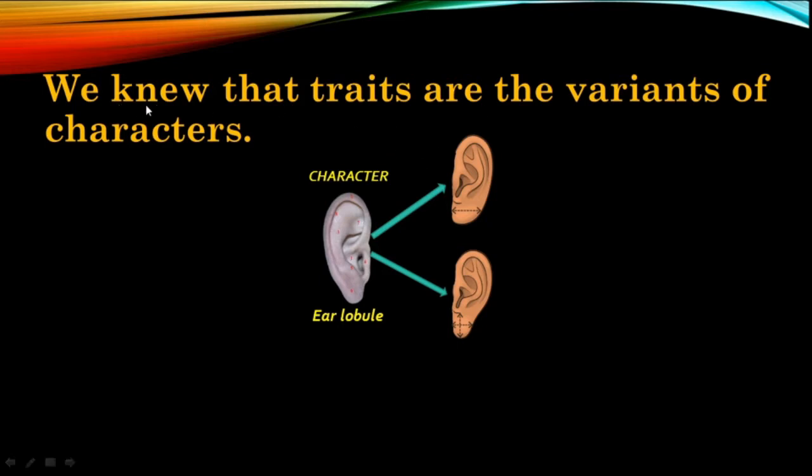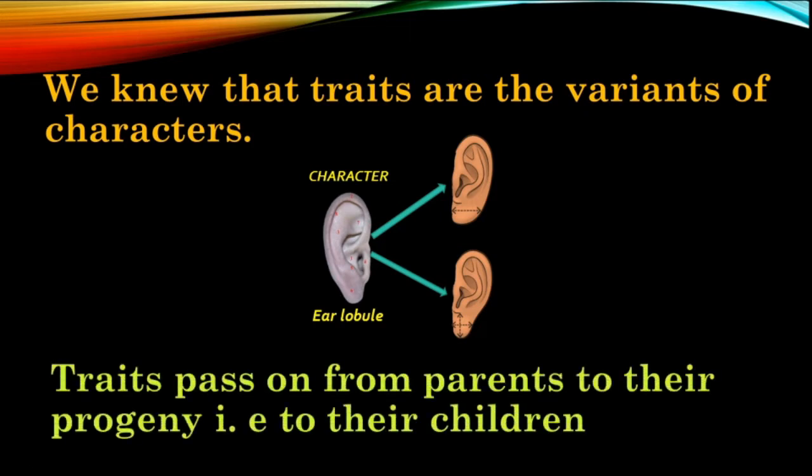We have seen that traits are the variants of the characters. This is the discussion from the previous session. Traits are the variants of the character. So let me just quickly recall it. Ear lobule in this case is one of the characters, and to this shape of the ear lobule there are two contrasting traits. What are they? Broad ear lobule and narrow ear lobule. These are the two pairs of the contrasting traits for the character ear lobule, and traits pass on from parents to their progeny, that is to their children.